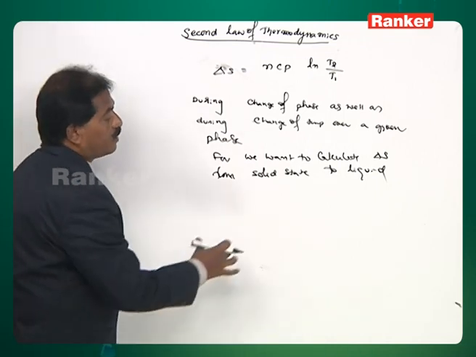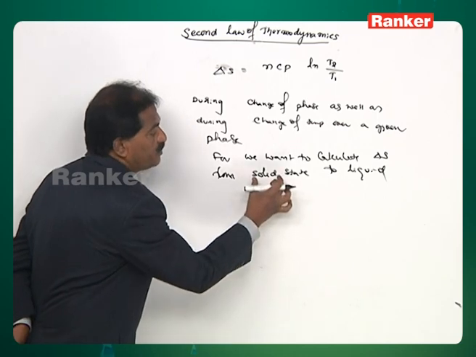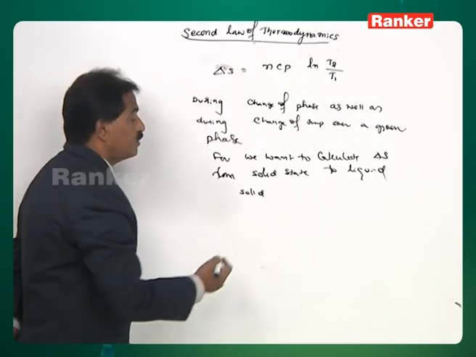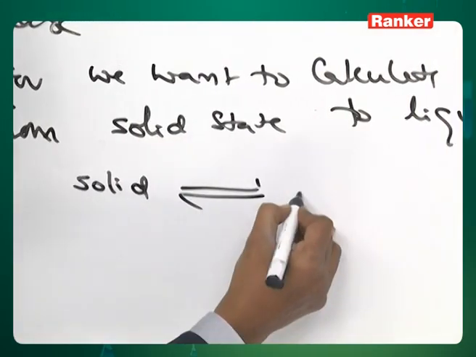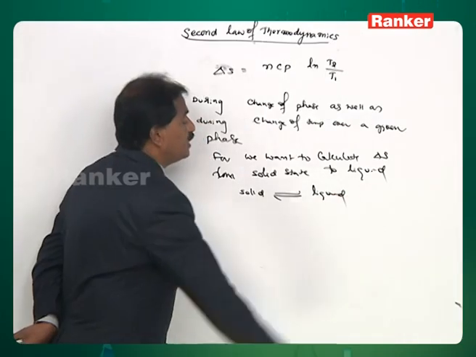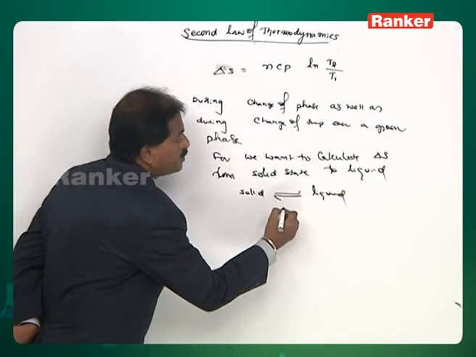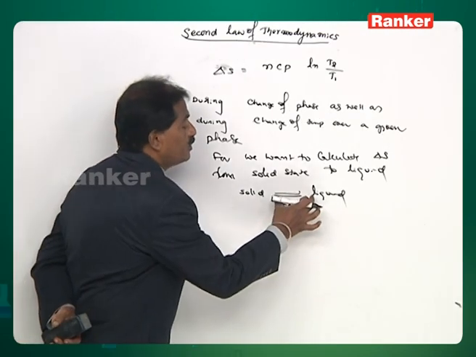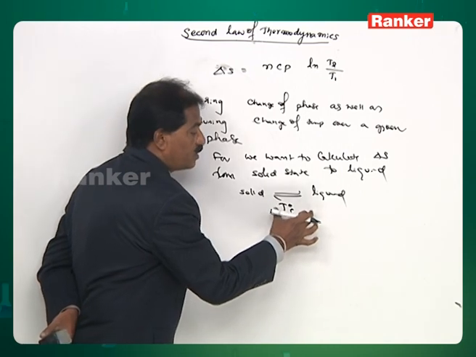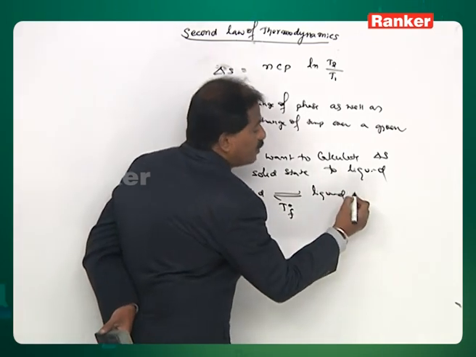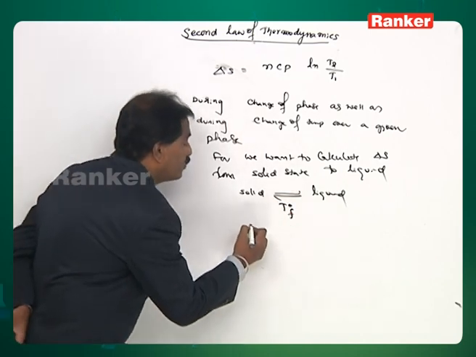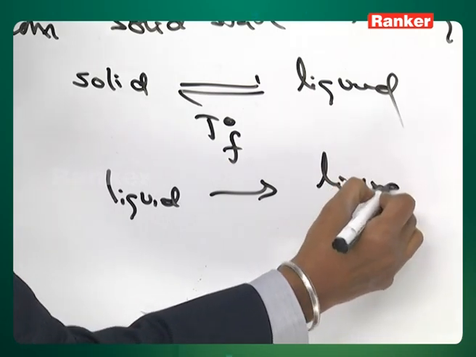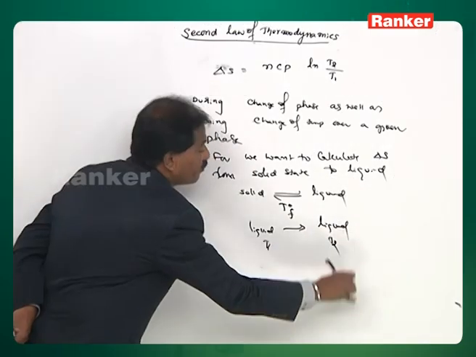Therefore, the total number of stages involved in the conversion from solid state to liquid state is, this is a solid to liquid. At one particular temperature, equilibrium will be established. That temperature is called the temperature of the fusion. So first we have to calculate the entropy change at the fusion, that means at the particular freezing point. Then within the liquid state, from one temperature to another temperature, T1 to T2.